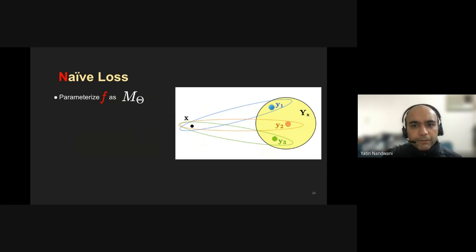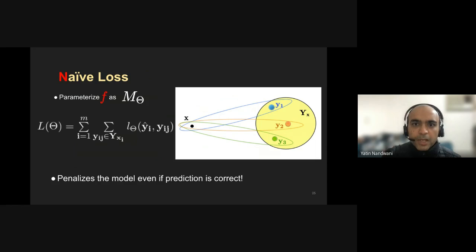Well, one naive way would be to compute the loss with respect to all the given solutions. So for example, in this case, we may compute the loss separately with respect to y1, y2, and y3, and then add. This clearly is suboptimal because even if the prediction is correct, let's say the prediction is y1, it still penalizes the model by computing the loss with respect to both y2 and y3, which will be non-zero.